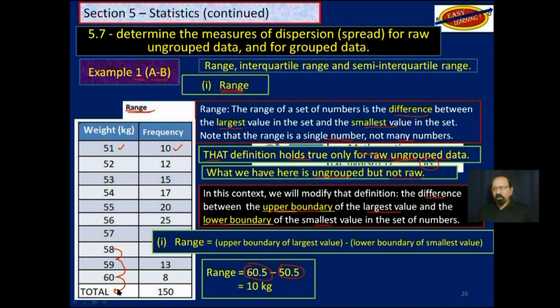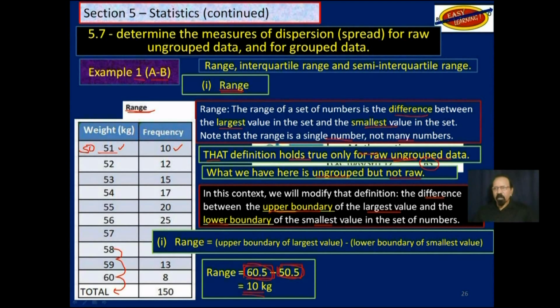So halfway between 60 and 61 is 60.5. And down here, what would have come before 51 is 50. So halfway between 50 and 51 is 50.5. So we are using the boundaries. And that gives us 10 kilograms.